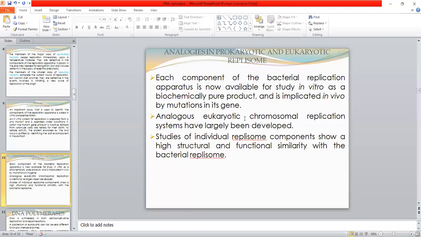Analogous eukaryotic chromosomal replication systems have largely been developed on the basis of the studies in bacteria. The studies of individual replication components show a high structural and functional similarity with bacterial replication. So there are similarities between prokaryotic and eukaryotic replication.